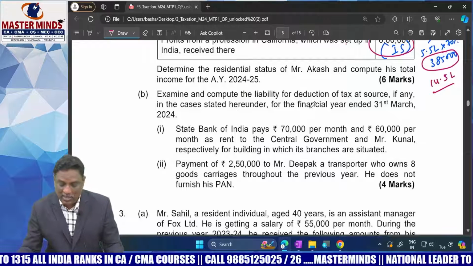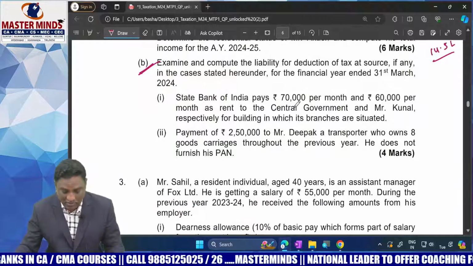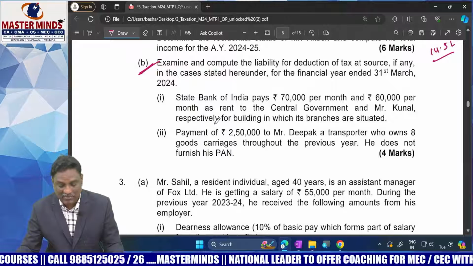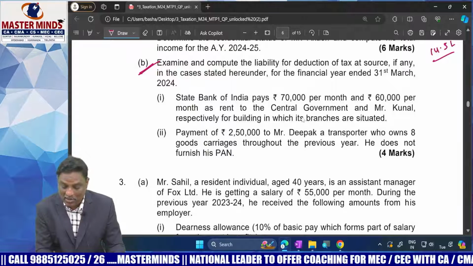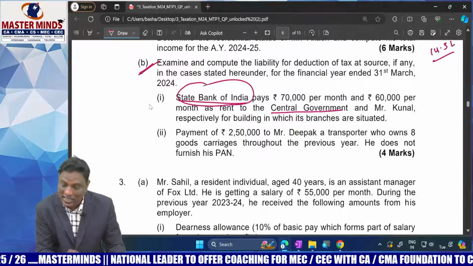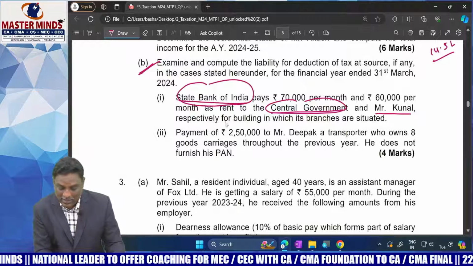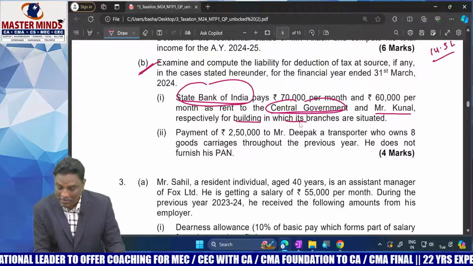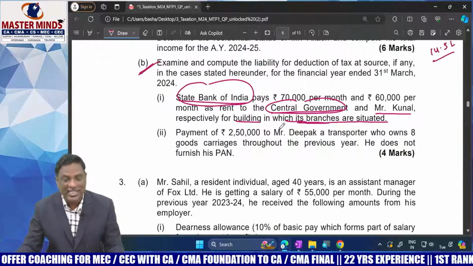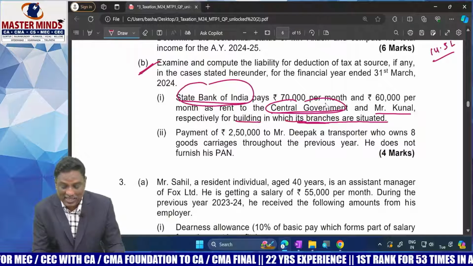Examine and compute the total income for the deduction of tax at source, TDS. TDS related questions. Point number 1. State Bank of India pays 70,000 per month and 60,000 per month as rent to the central government and to Kunal respectively, for buildings in which its branches are situated. State Bank of India paid rent to two parties. One is the central government, the second is Kunal. What will be the TDS consequences? Here the payer is State Bank of India. The payee is, in case 1, the central government, and in case 2, Mr. Kunal.